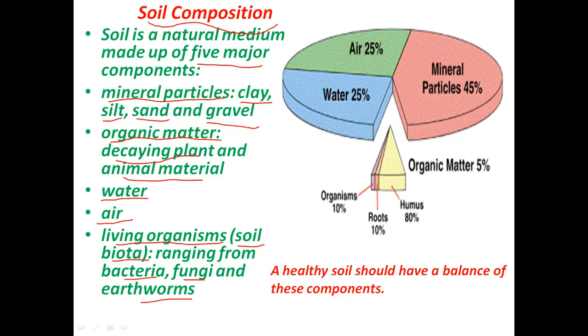Like you see here, mineral particles form 45% of the soil. Air is 25%. We have 25% water. Then organic matter is 5%, where you see 80% of the organic matter is humus, 10% is roots and 10% is organisms. A healthy soil should have a balance of all these components.